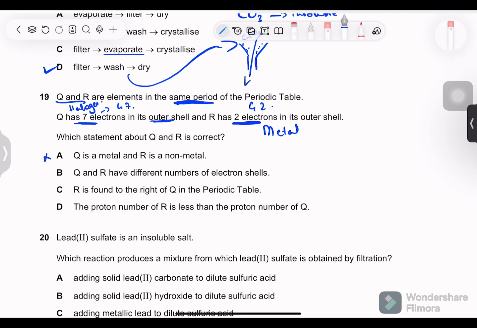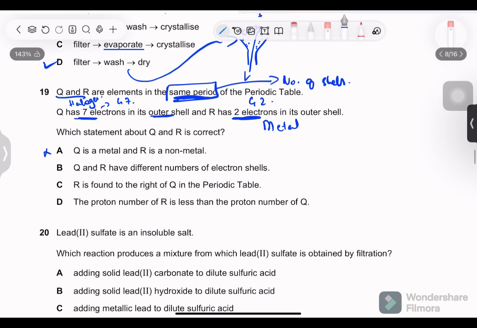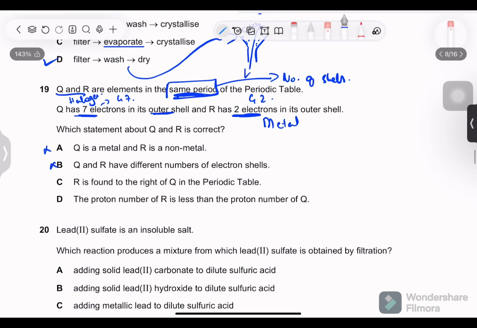Complete opposite statement. Q and R have different numbers of electron shells. No, because they are in the same period, and period shows us the number of electron shells. R is found to the right of Q in the periodic table. No, we know group 2 is over here and group 7 is over here. So Q is found on the right of R, obviously.